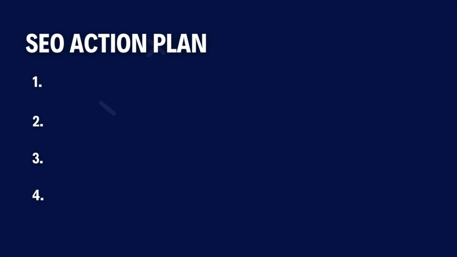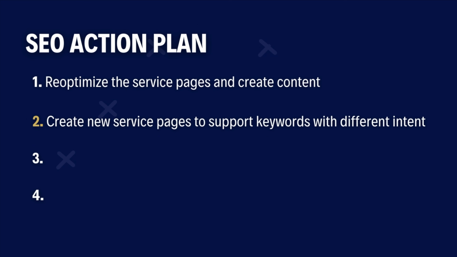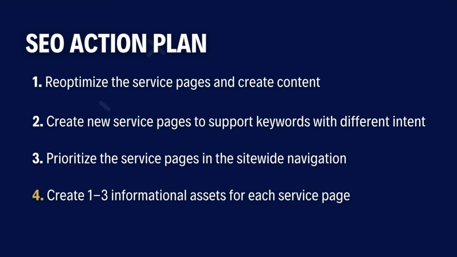So here's the SEO action plan for this website. Number 1, re-optimize the service pages and create content. Number 2, create new service pages to support keywords with different intent. Number 3, prioritize the service pages in the site-wide navigation to get better crawling and indexing. And number 4, create 1 to 3 informational assets for each service page. And just doing these 4 steps can have a huge impact on their SEO performance.